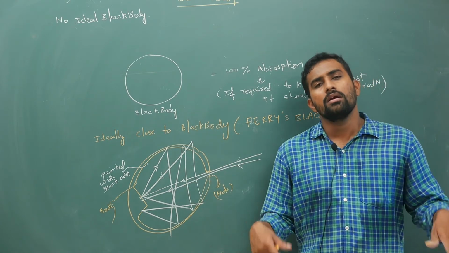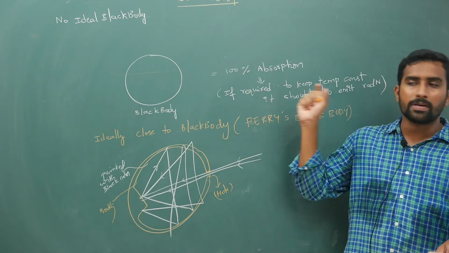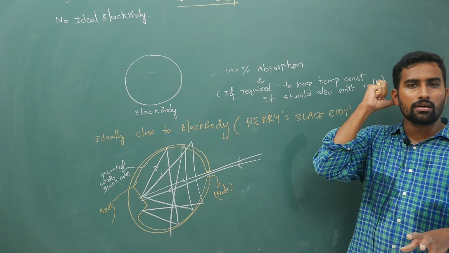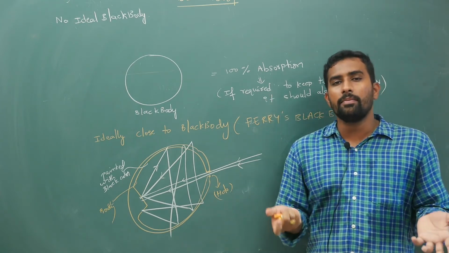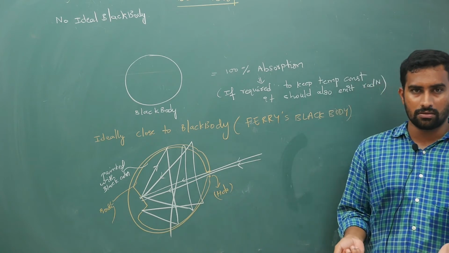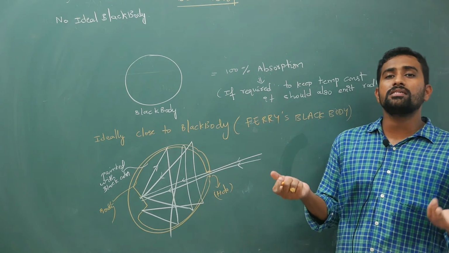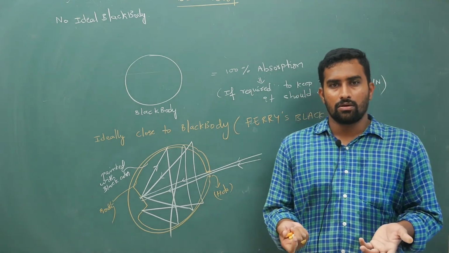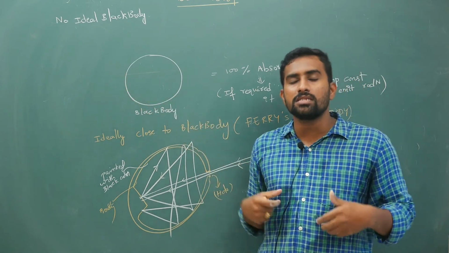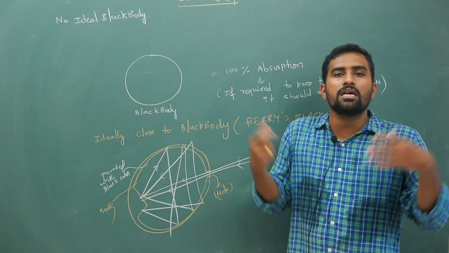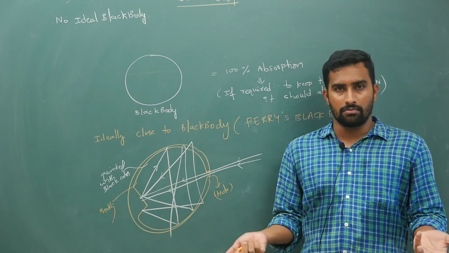What is a black body? Any body which absorbs all the radiation falling on it. If there is 100% efficiency, then we can call it a black body, but I am slightly modifying. If required, it should be able to even emit, because to keep the temperature constant, you cannot cross the energy conservation barrier. Energy conservation is supposed to be valid. If some energy is falling on a black body, if it absorbs and if it doesn't give out, then energy conservation is becoming invalid. But what is energy conservation?